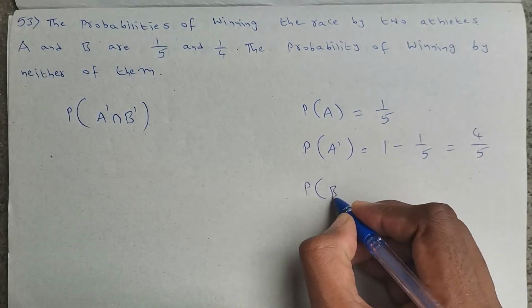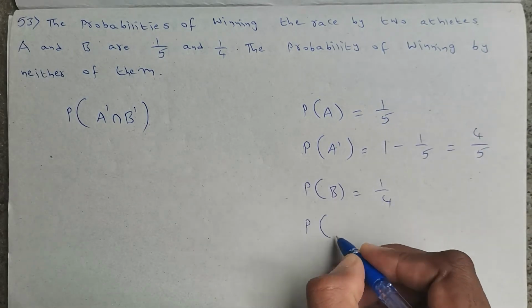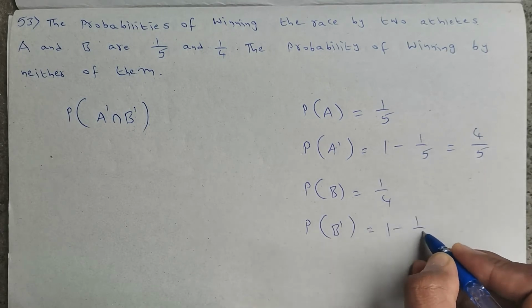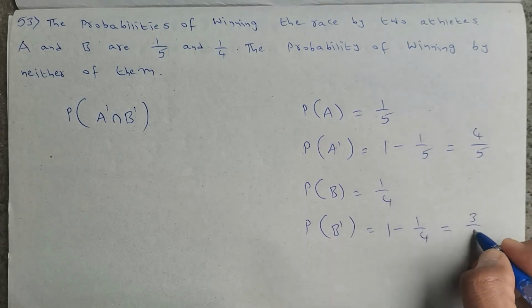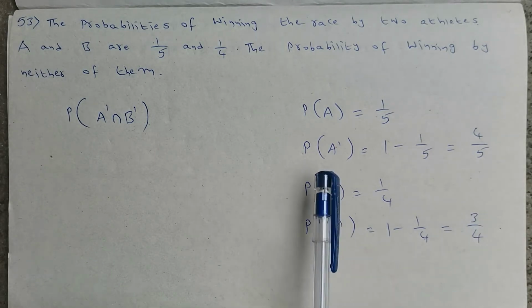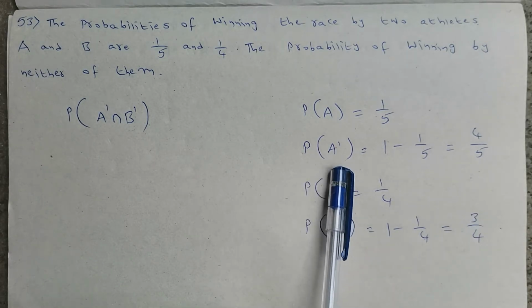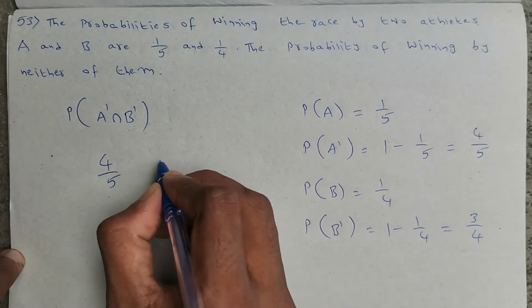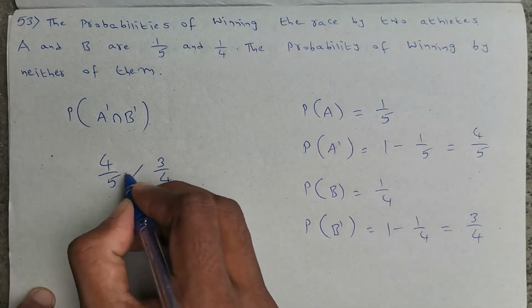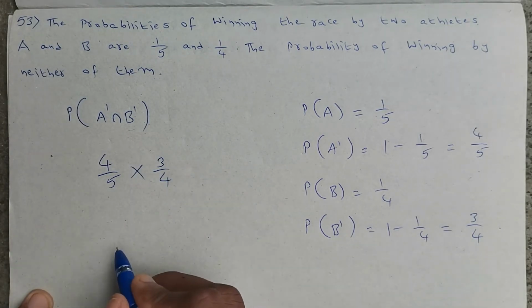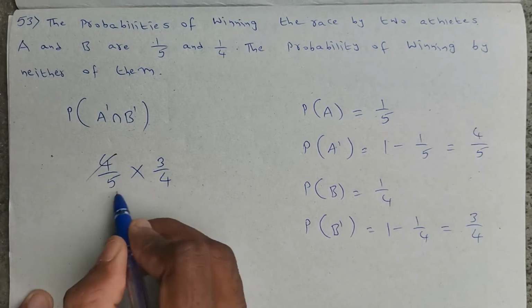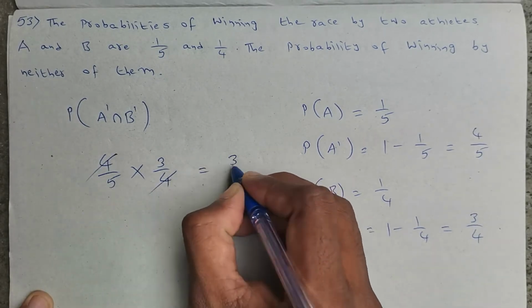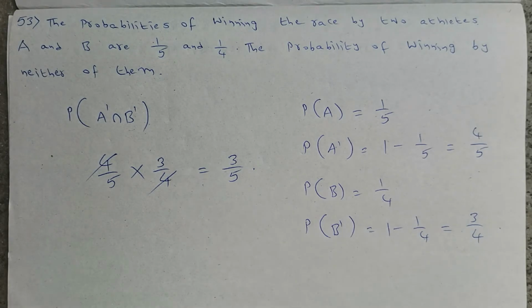And probability of B is given as 1 by 4. Then what about probability of B complement? 1 minus 1 by 4. It's nothing but 3 by 4. So now we have probability of A complement, that is 4 by 5, and probability of B complement is 3 by 4. So multiply these two. 4 cancel, so we remain with 3 divided by 5. The probability of winning neither of them is 3 divided by 5.